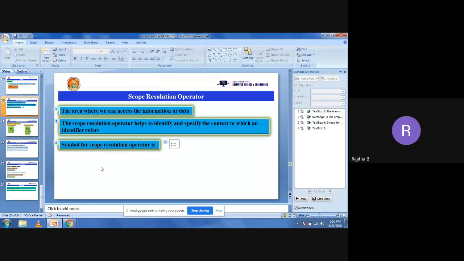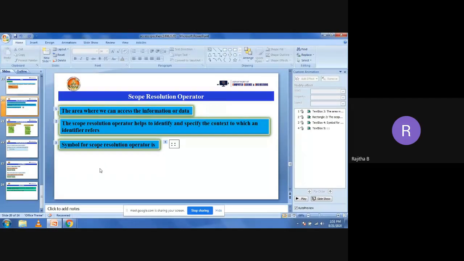Now we have one more use of the scope resolution operator. We use the scope resolution operator in classes. How to use the scope resolution operator in classes? Just now we have seen how to use it in a normal function, not the class program. Now I want to use the scope resolution operator in a class program.